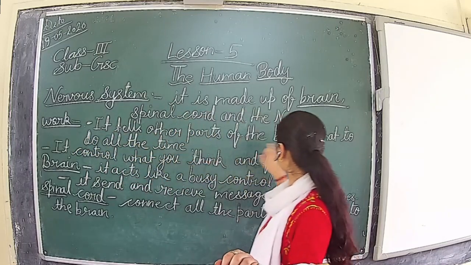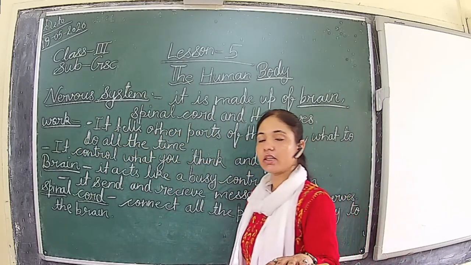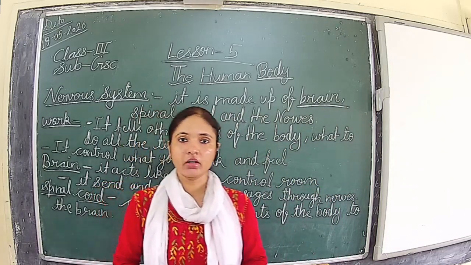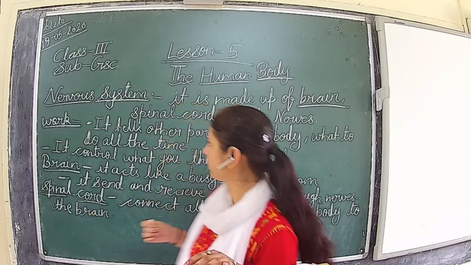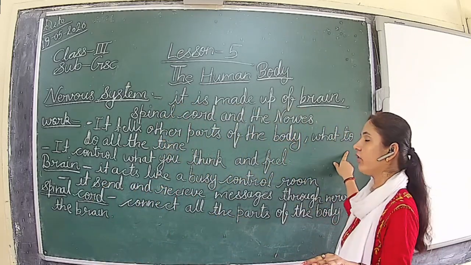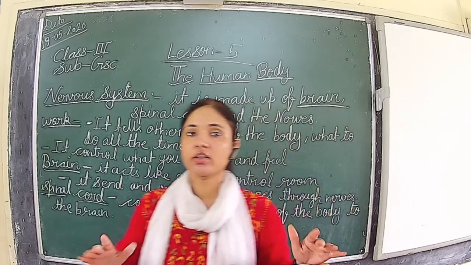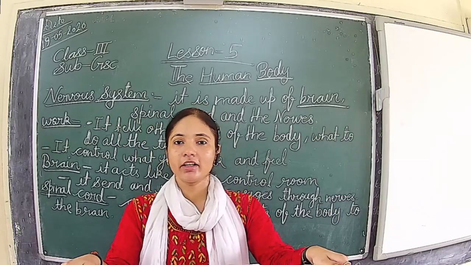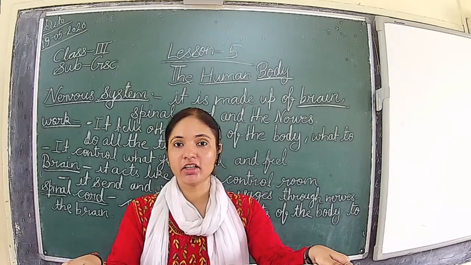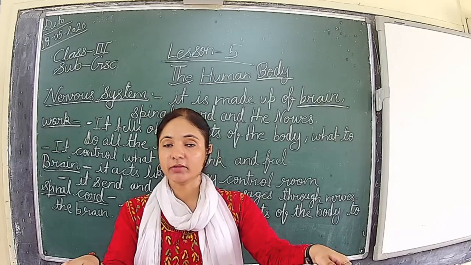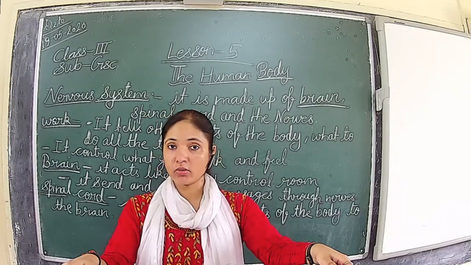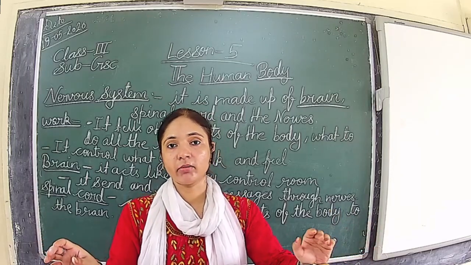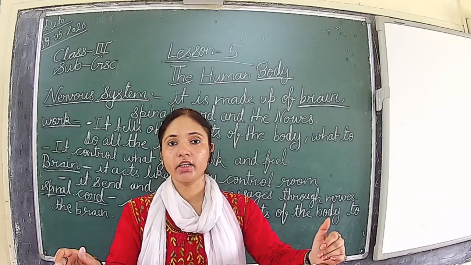So now we have learned the function of the nervous system. It tells other parts of the body what to do all the time. It means it controls all the organs and all the parts of the body. It gives direction to all the parts of the body, like your parents and your teachers give you direction: which subject you should learn, up to what time you have to study, what time you have to play, at what time you have to go to sleep, and at what time you have to wake up early in the morning.